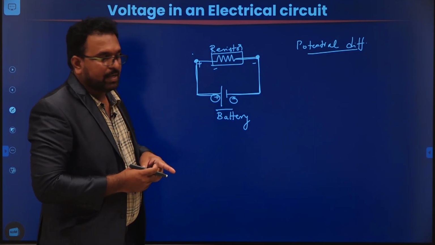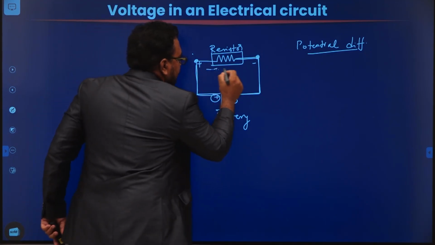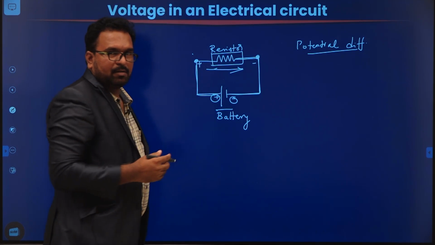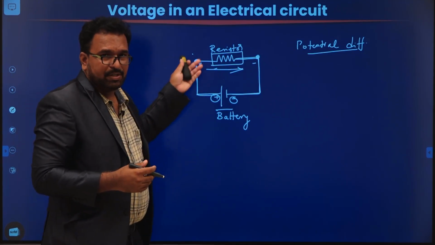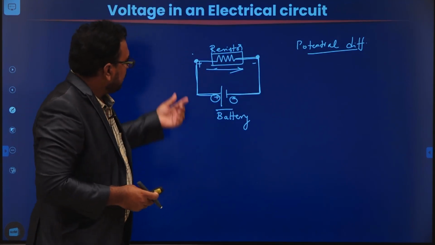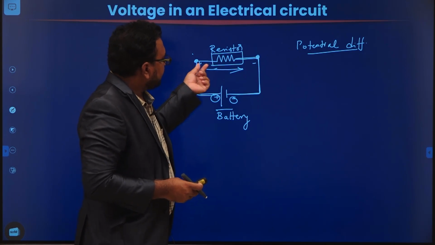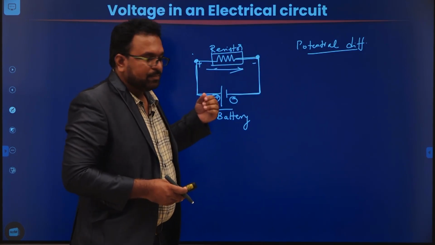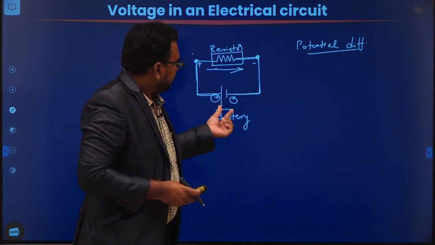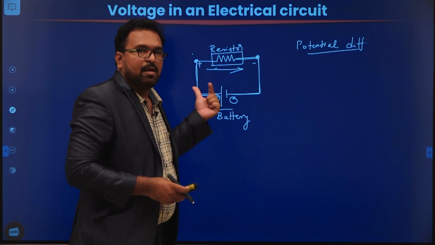How will current flow? From higher potential to lower potential. Just like water flows from higher potential to lower potential, the current flows from higher potential to lower potential in an electrical circuit. What causes this current to flow? The potential difference produced by the battery.